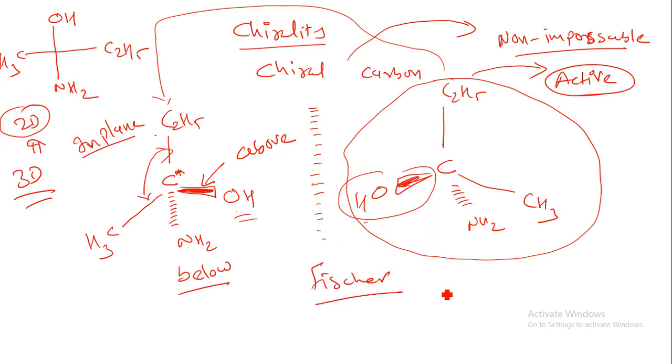You can watch my video on different types of projection. First of all, you can go through this video on different types of projection, how we can convert this Fischer projection into the Newman projection and Sawhorse projection. Then you can have an idea about converting the 3-dimensional structure into the 2-dimensional structure. You can remember this: this is below the plane, I can put NH2 down over here. This is above the plane, I can put CH3 on the left hand side, and this will remain as C2H5. So this is the basic idea about stereochemistry.